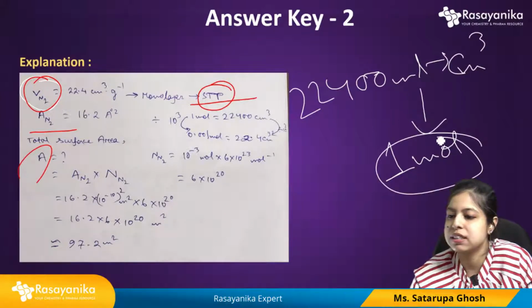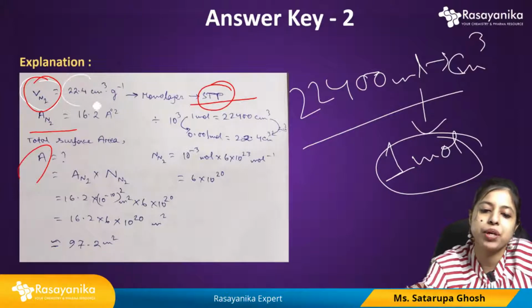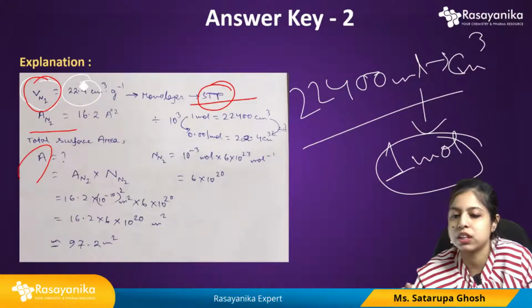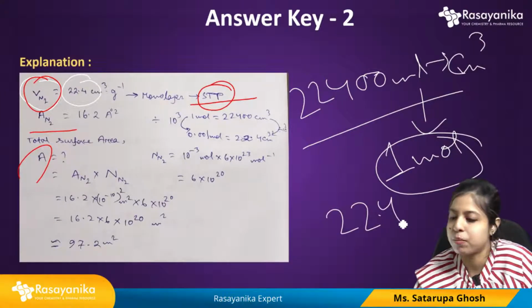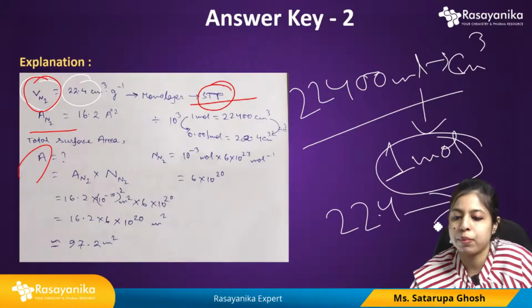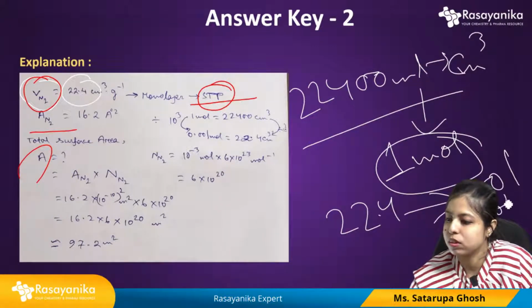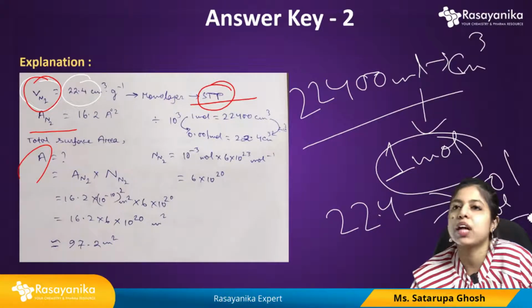So for 1 mole, this is basically the volume. You have been given here 22.4 centimeter cube gram inverse. So what will be the mole number? If we go for this 22.4 centimeter cube gram inverse, then the mole number is 0.001 mole. Just by the unitary method, you can easily solve this problem. So you can get the number of moles there.